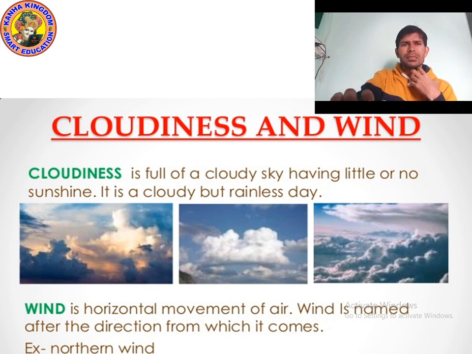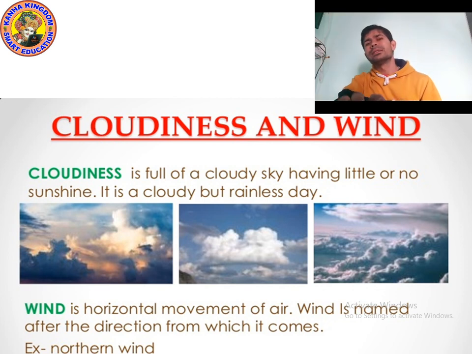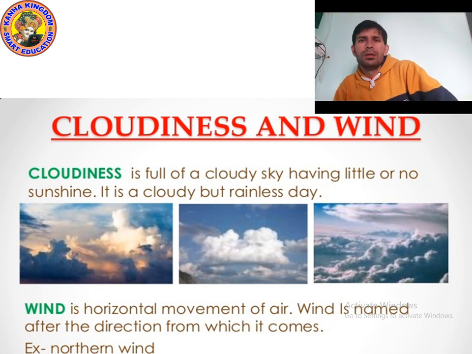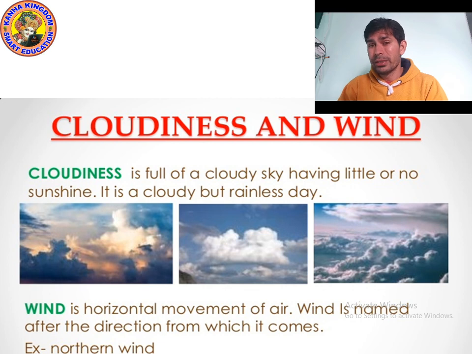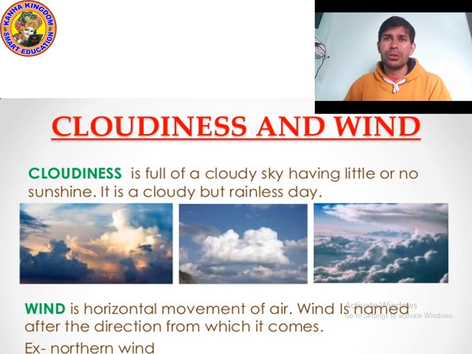Now, today's first topic is cloudiness and wind. Cloudiness is a condition of a cloudy sky having little or no sunshine. It is a cloudy but rainless day. When you see cloudiness, it will be a rainless day. The sky may be fully cloudy or partly cloudy, so at that time you may see no sunshine or a little bit of sunshine, as you can see in the picture also.